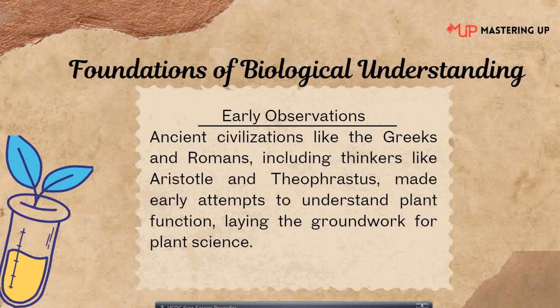The ancient civilizations like the Greeks and Romans, including thinkers like Aristotle and Theophrastus, made early attempts to understand plant function, laying the groundwork for plant science. These Greek and Roman thinkers thought about what happens inside those green leaves that give us so much energy when we eat them. So how are these things happening in the plant? They started thinking about that.